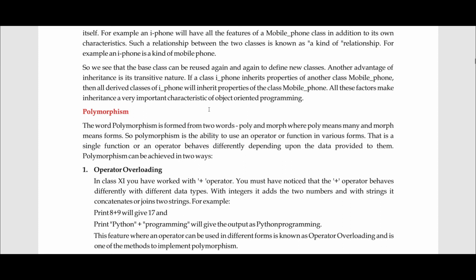Just stick to the definition for now. We will actually apply the inheritance by using the extend keyword later on in our program. Basically, if you have to inherit, what I gave you was the definition. But now if you actually have to do the inheritance, you have to define the base class, and you have to extend the base class into the derived class. By using the word extend, you actually imply the inheritance.